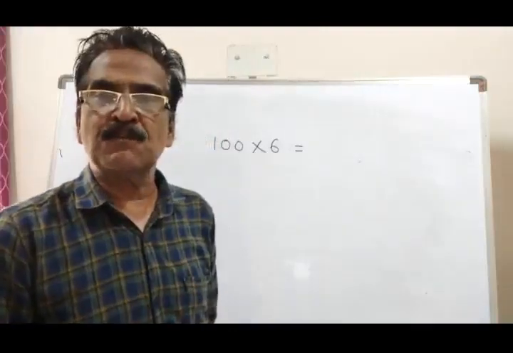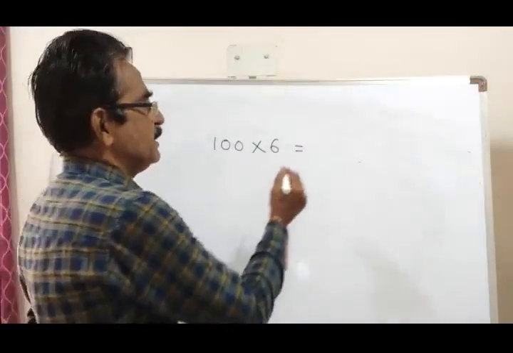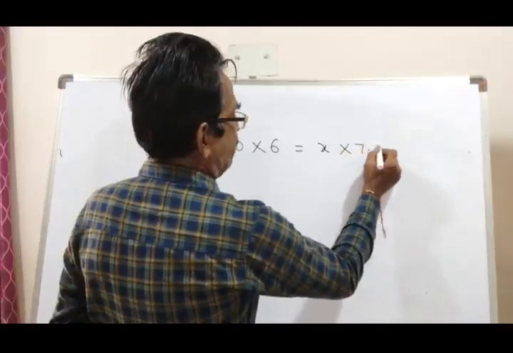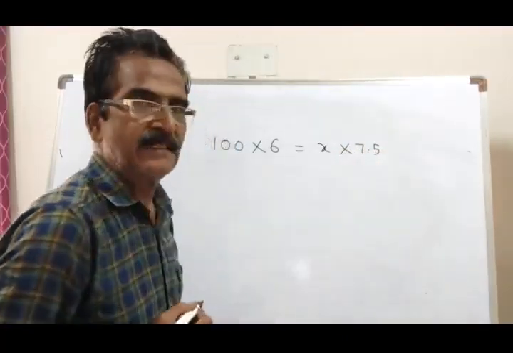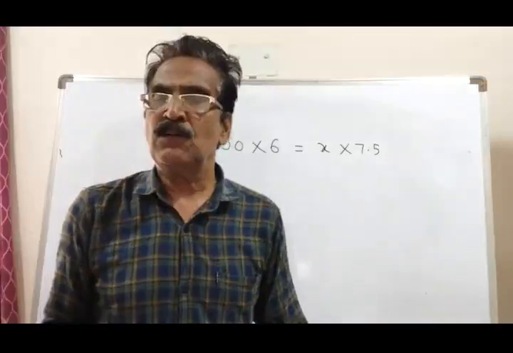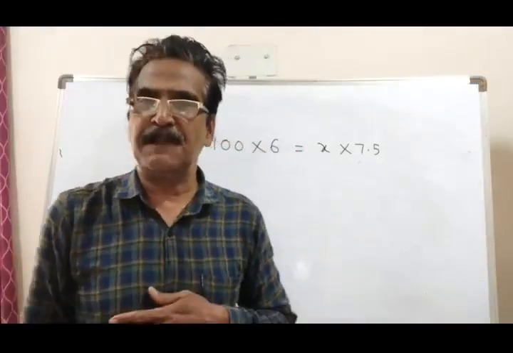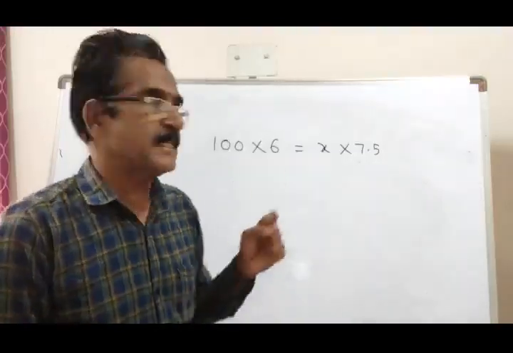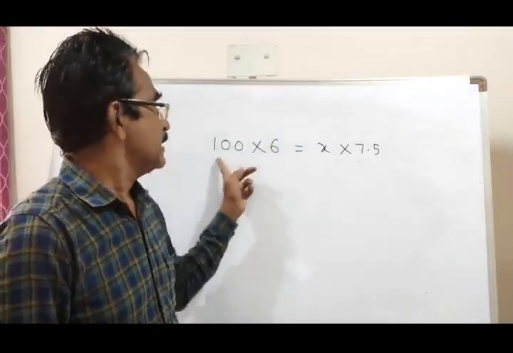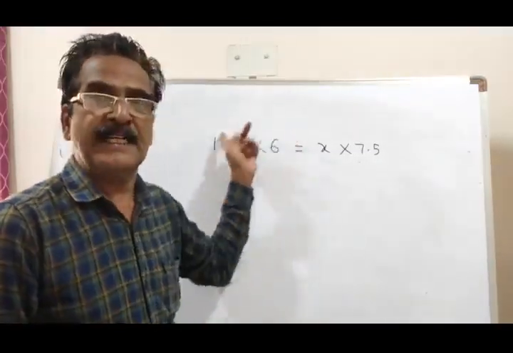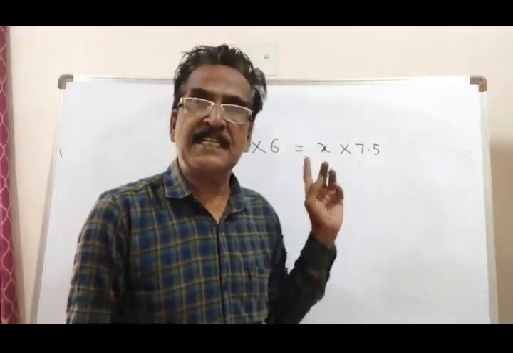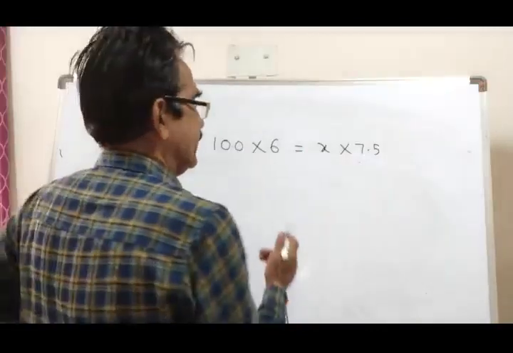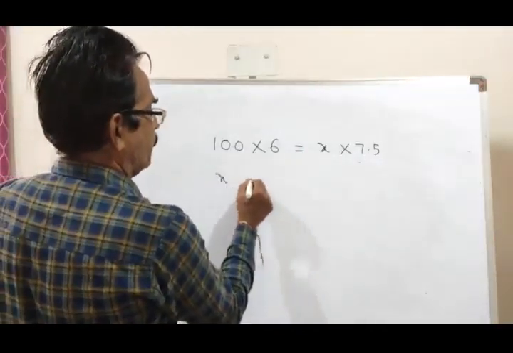Now he consumes x kgs at 7.5 rupees. So there is no change in his expenditure. Earlier he consumes 100 kgs into 6 rupees. This is his earlier expenditure. Now his present consumption is x at the rate of 7.5.